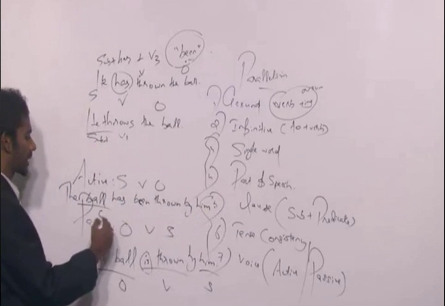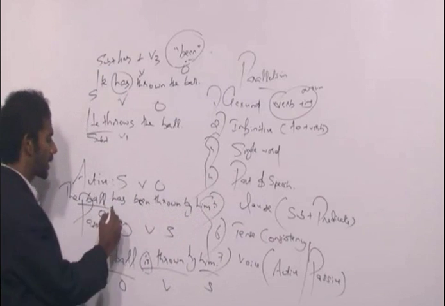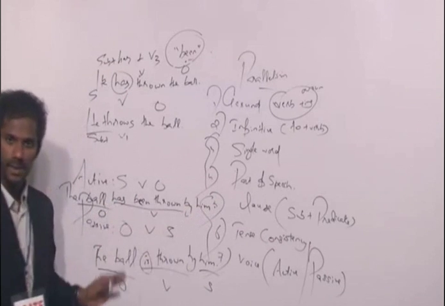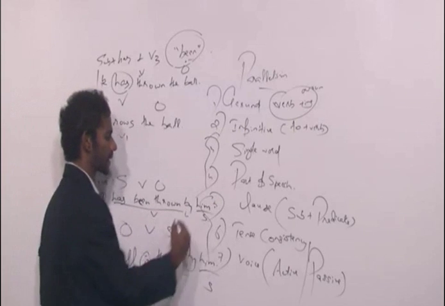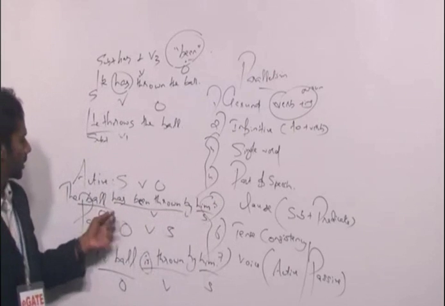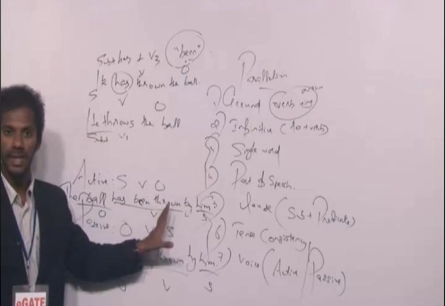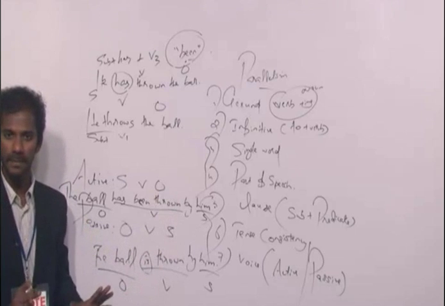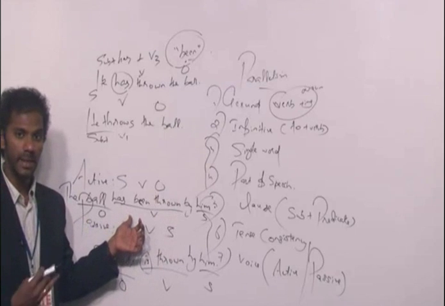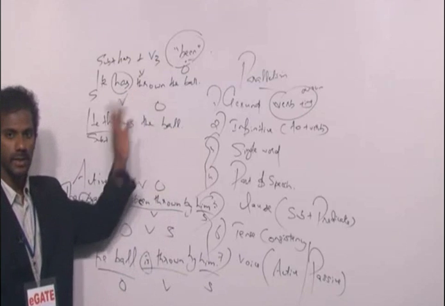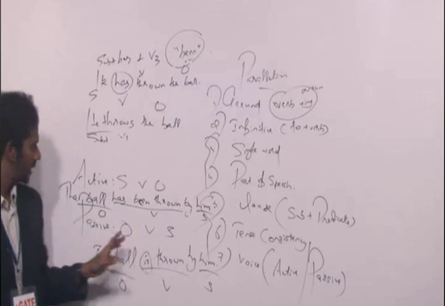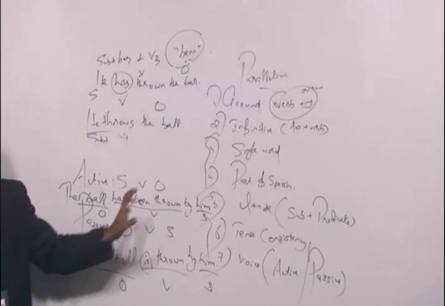The ball is the object, comes first. Has been thrown is the verb, comes second. Him is the subject, comes third. So this sentence is in the order object, verb, subject. So this sentence is in the passive voice. Clear? Now we have to make sure that it is in the present perfect tense, because in active voice it was in the present perfect tense. Clear? Fine. The ball has been thrown by him.